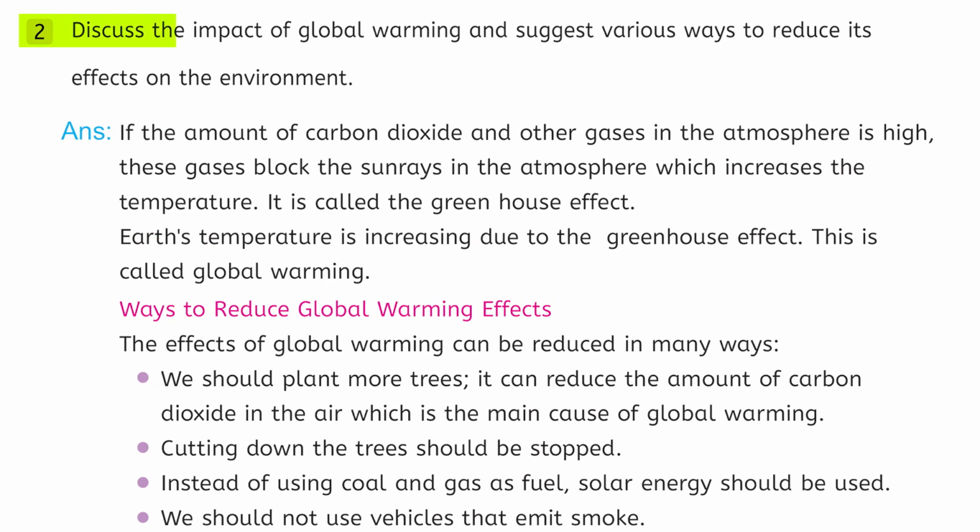Question number 2. Discuss the impact of global warming and suggest various ways to reduce its effects on the environment. Answer. If the amount of carbon dioxide and other gases in the atmosphere is high, these gases block the sun rays in the atmosphere, which increases the temperature. It is called the greenhouse effect. Earth's temperature is increasing due to the greenhouse effect. This is called global warming.